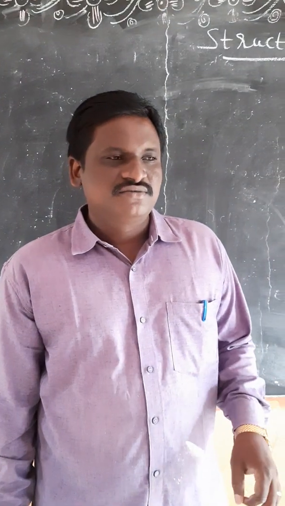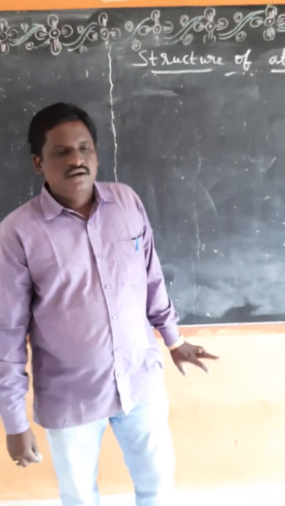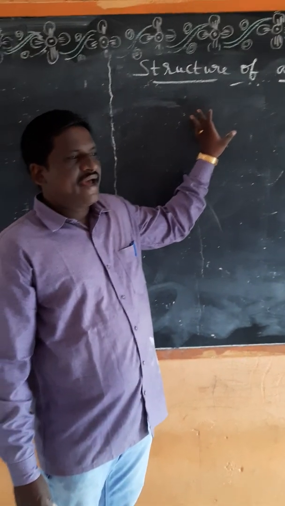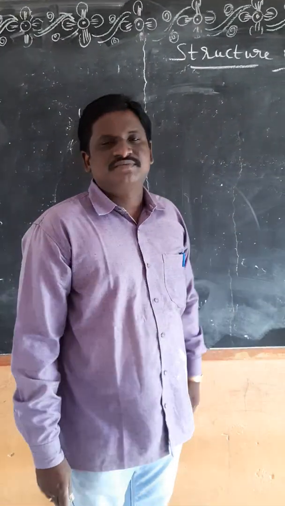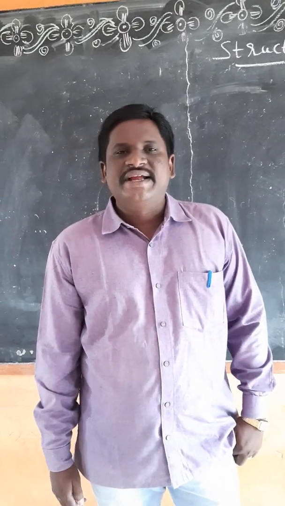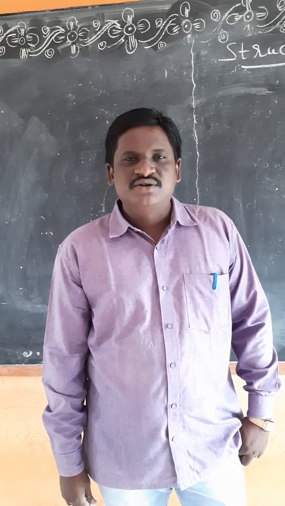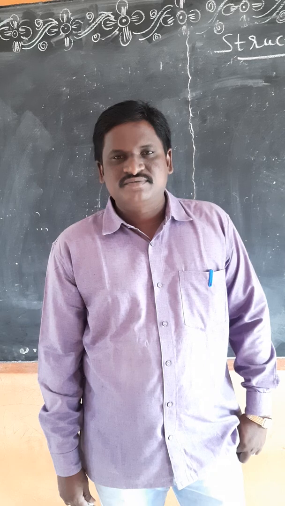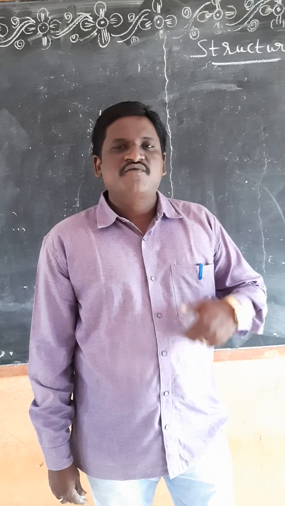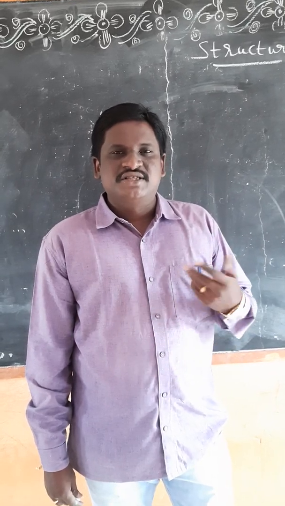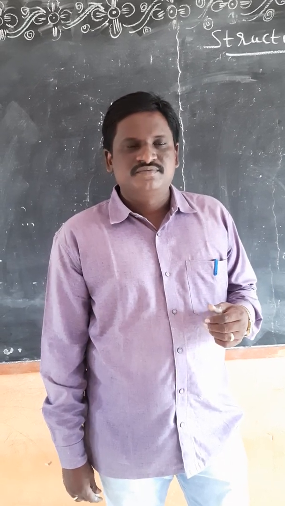Now we are going to a new chapter. Introducing a new chapter: structure of atom. In the earlier class, we learned about the subatomic particles: electrons, protons, neutrons. Electrons are negatively charged particles, protons are positively charged particles, neutrons are chargeless particles. In the earlier class, 9th class, we learned different types of atomic models: J.J. Thomson atomic model, Rutherford atomic model, Bohr's atomic model.